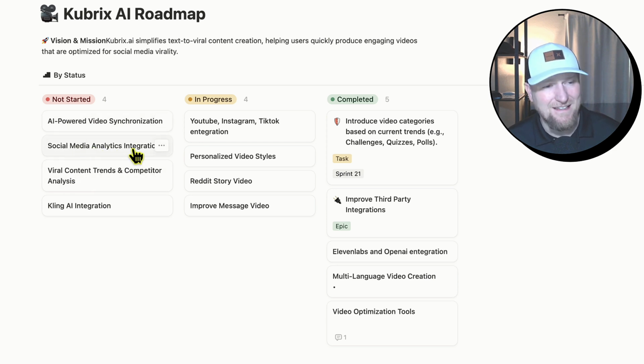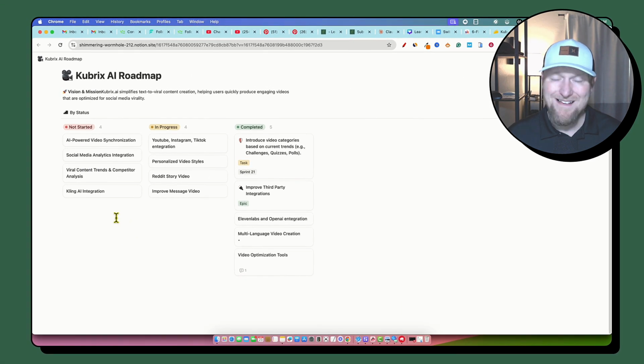So before doing stuff like social media analytics, I mean, you've got to build in an editor. You've got to allow us more customization with the tool. You've also got Kling AI integration right here. So this would be a massive, massive winner. I would move Kling AI integration over to in progress. I would start Kling, because if you can integrate Kling into this tool, the issue becomes offering a lifetime deal but then having a very expensive Kling AI integration that will just completely tank this software. So they've got to figure out how they can do this in a sustainable way for cost and so forth, right?